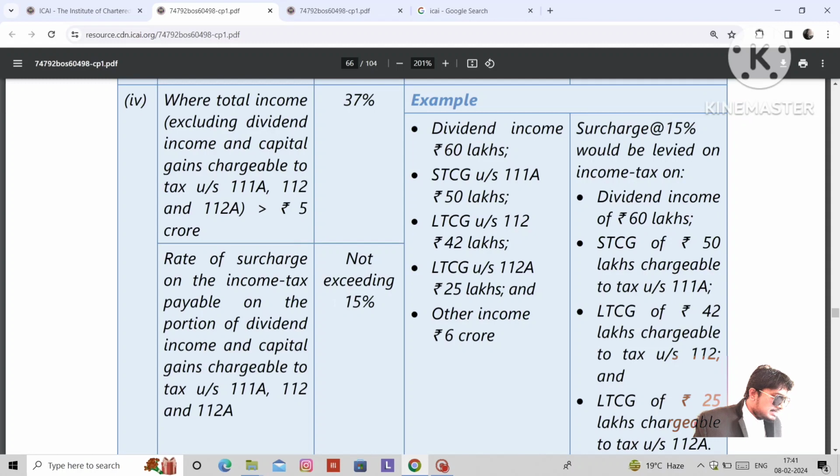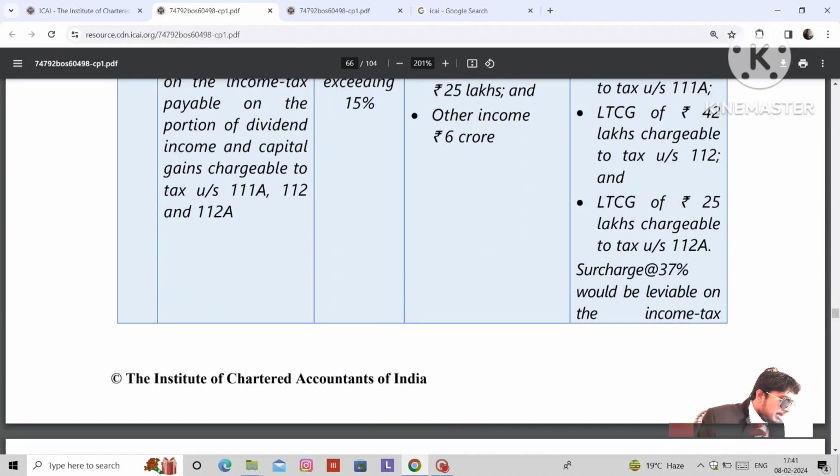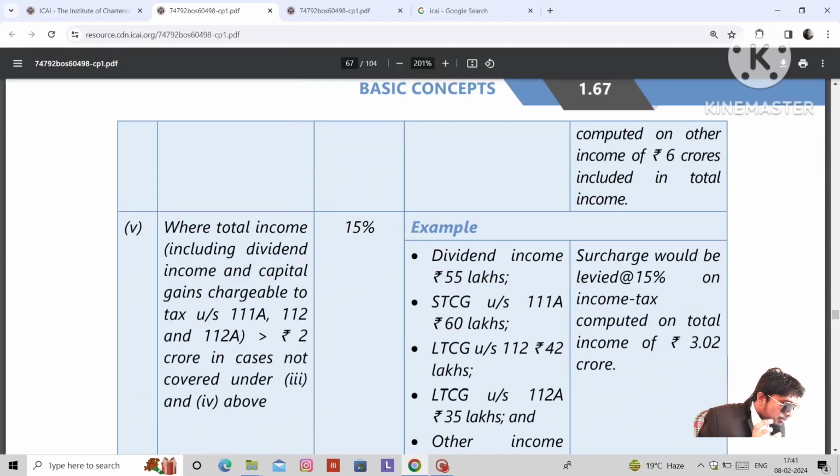Are you getting the point? Such as the rate of 37%. A surcharge at the rate of 50% would be levied on the income tax on the dividend income of 60 lakhs, short-term capital gain of 50 lakhs, and long-term capital gain of 42 lakhs. Long-term capital gain of 25 lakhs is just 15% surcharge. On the other income, 37% would be levied on the income tax computed on the income of 6 crores included in the total income.